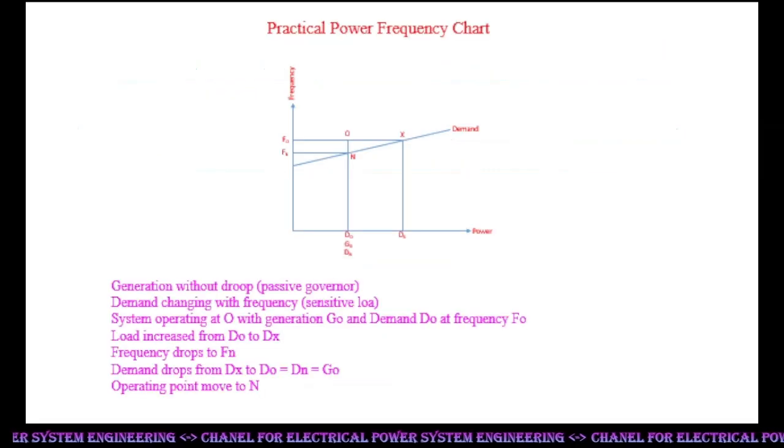Practical load frequency chart. Generation without droop, passive governor. Demand changing with frequency, sensitivity lower. The system is operating at O with generation Go and demand Do at frequency Fo. Load increased from Do to Dx. Frequency drops to Fn. Demand drops from Dx to Dn, which is equal to Go. The operating point moves to N.